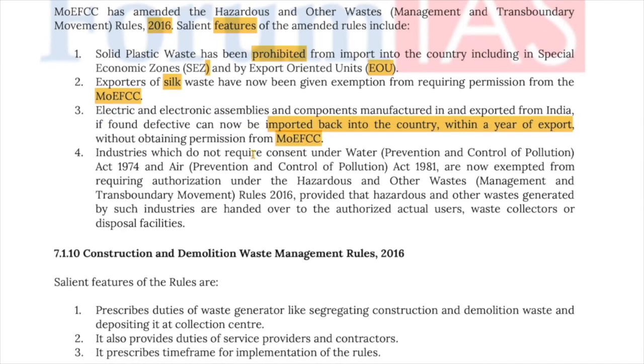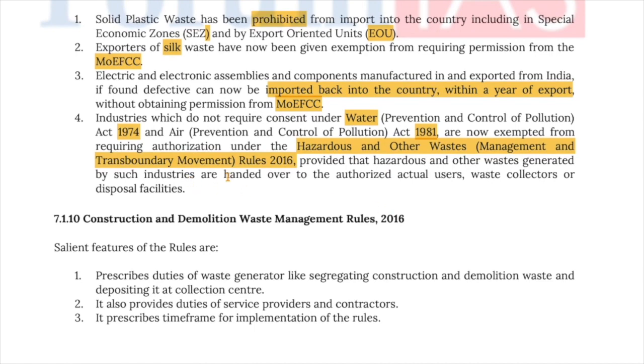Now, industries which do not require consent under the Water Act of 1974 and the Air Act of 1981 are now exempted from requiring authorization under the Hazardous and Other Waste Management and Transboundary Movement Rules of 2016, provided that the hazardous and other waste generated by such industries is handed over to authorized actual users, waste collectors, or disposal facilities.